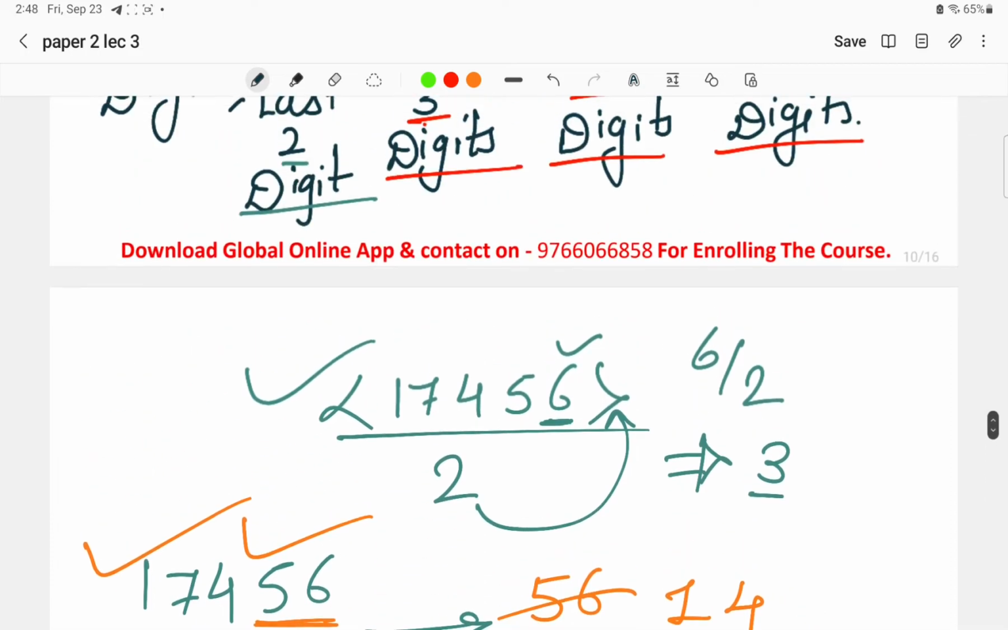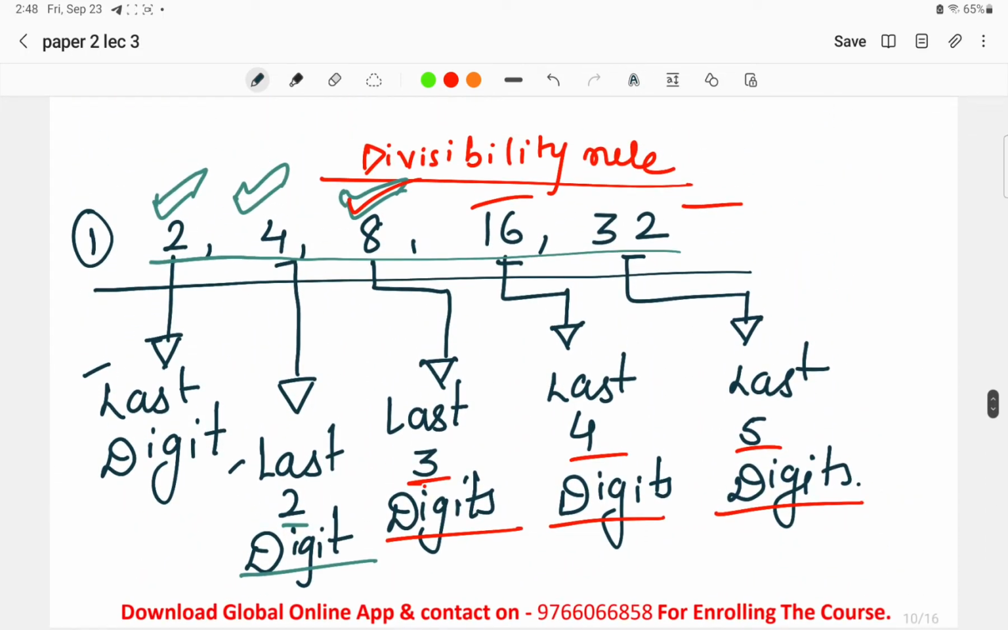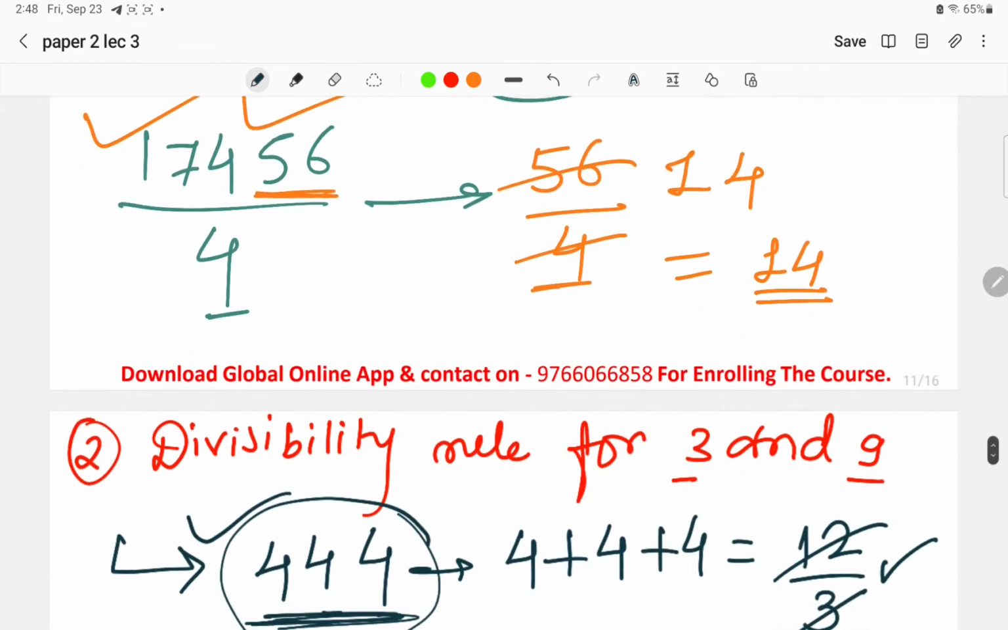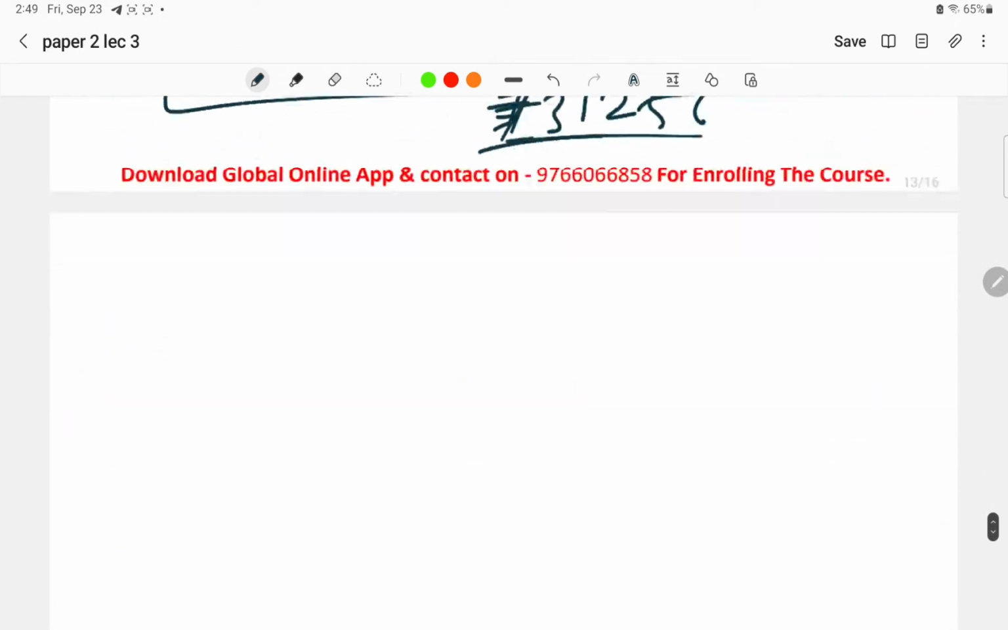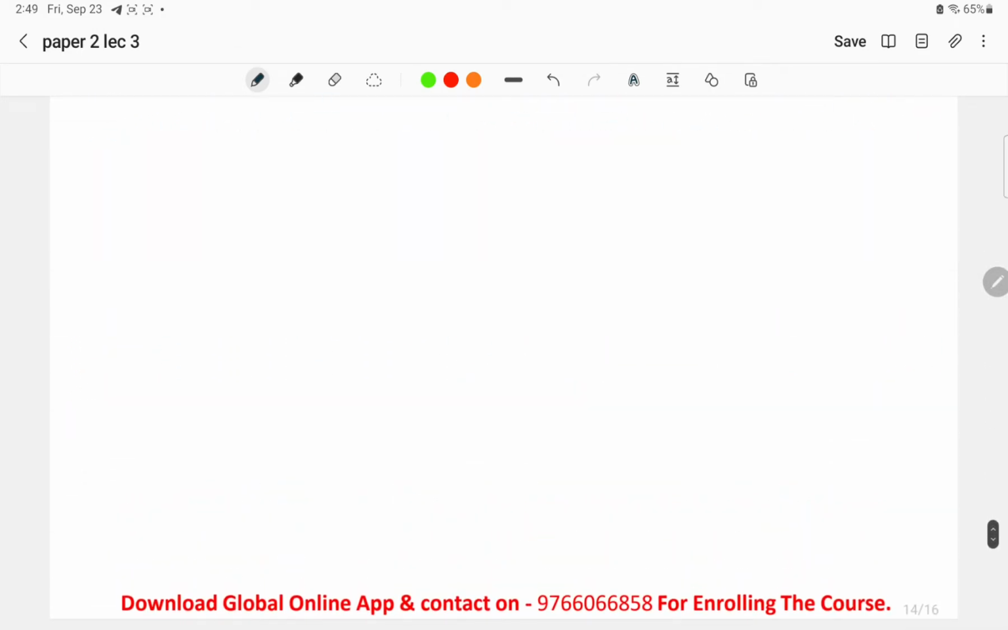This was the second divisibility rule. I'm just trying to cover the maximum number of divisibility rules in one go. Here we have completed the first one, here we have completed the second one. Now moving to the third one. Let us discuss the third one, that is the divisibility rule for 5.